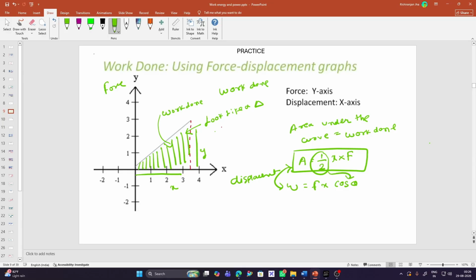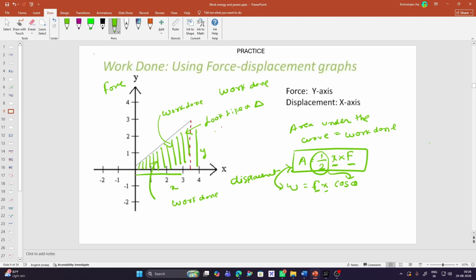So the value of this cos theta is 1 by 2. And again we have displacement times force. So from this graph it is proved that the area under the curve of force and displacement gives you work done. So hope you understood this force displacement graph very well.